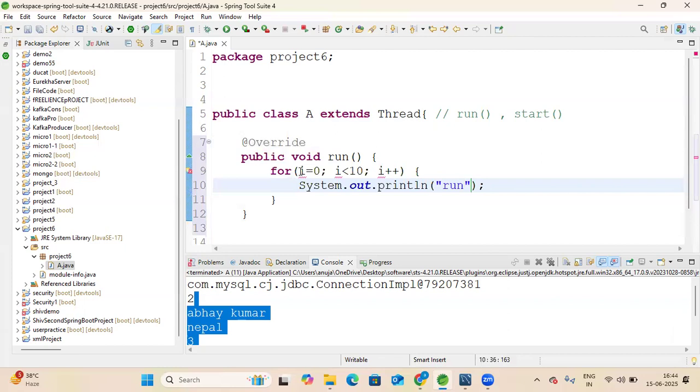Oh sorry, here it is int i equal to. Okay, now we have overridden the run method.